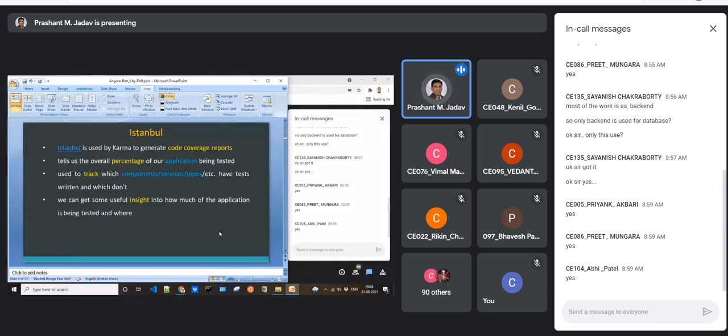Istanbul is used for code coverage reports. In a complex application, we need to know how much testing is done and how much of it is automated. And code coverage, I hope all of you know this term, code coverage.